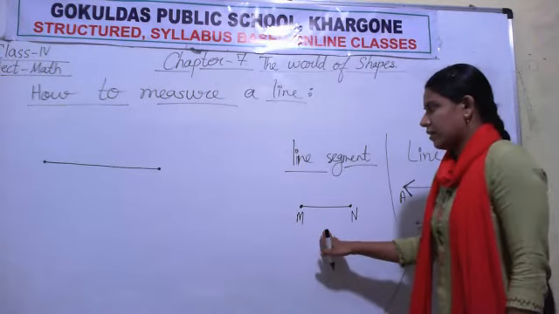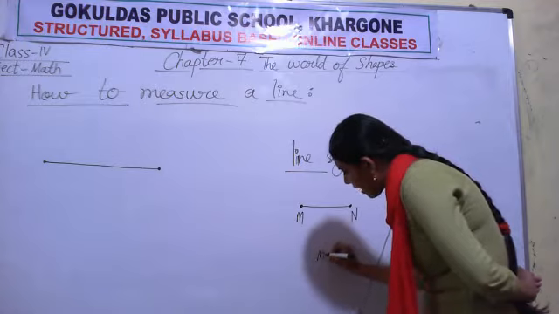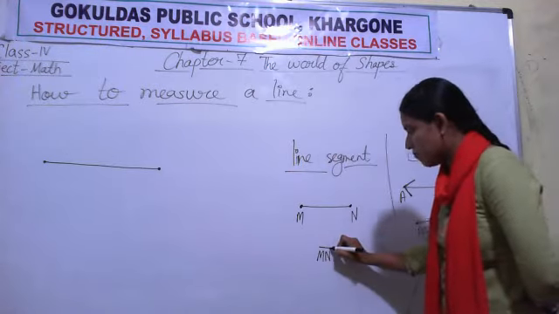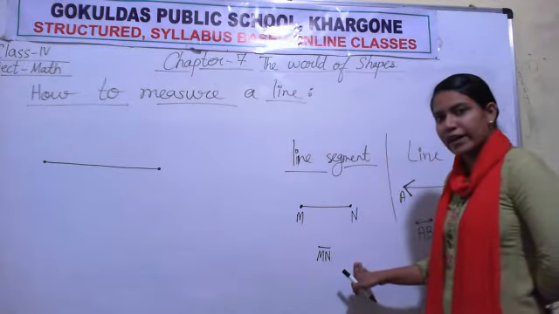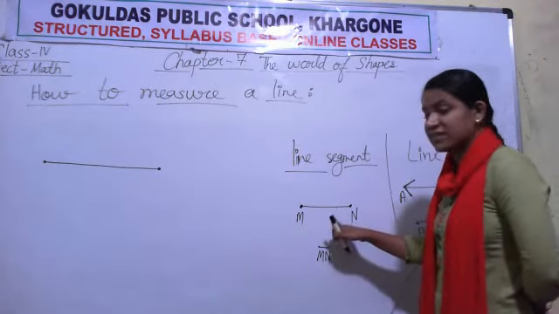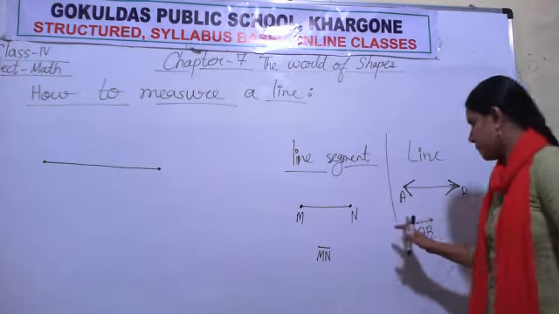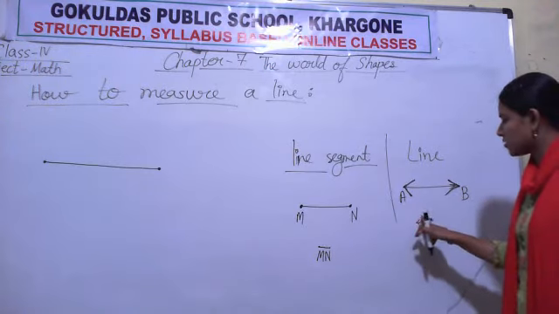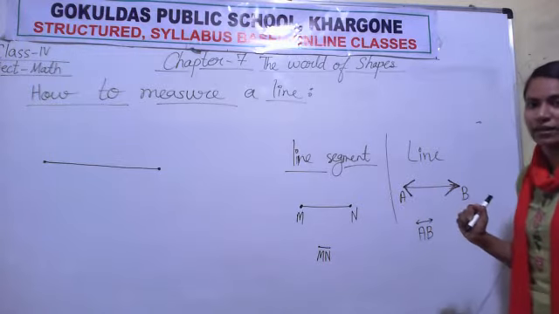For the line segment, how will we write its name? M, N and a simple line with 2 dots. We read it as MN is a line segment. Why? Because it has 2 dots at end points. AB is a line. Why is it a line? Because we can observe that it has arrows on its ends.